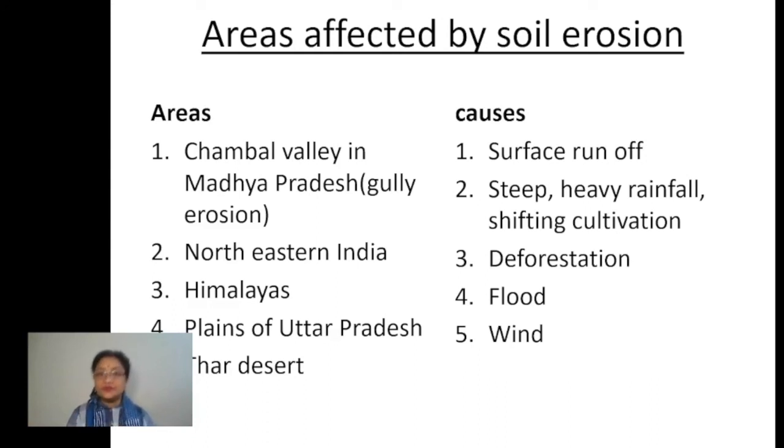Shifting cultivation is a big factor, especially in the northeastern hills. It is a practice done by a group of people, especially the tribal people. They do the cultivation at one place, and for that purpose they clear off all the forested area. For 2, 3, 4 years they go on cultivating without using any fertilizers.